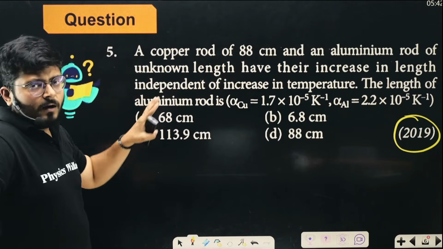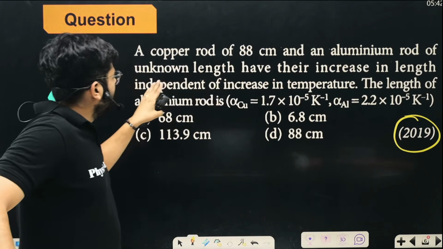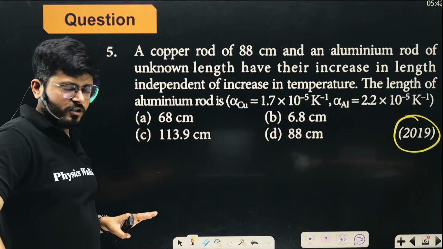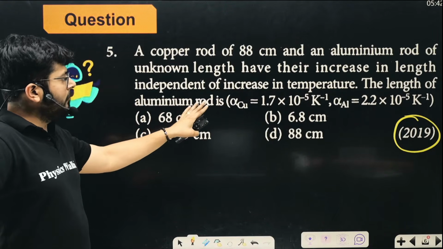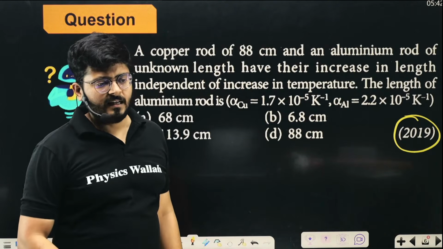We have an aluminium rod and we don't know the original length of the aluminium rod. The increase in length is independent of the increase in temperature. Alpha for aluminium and alpha for copper, both of them are given over here.